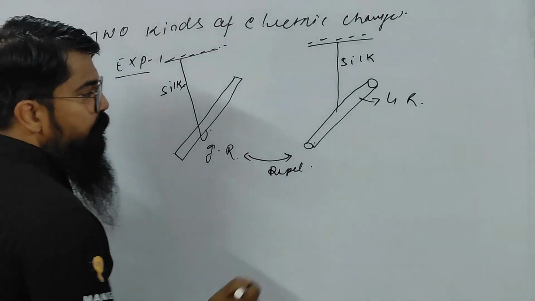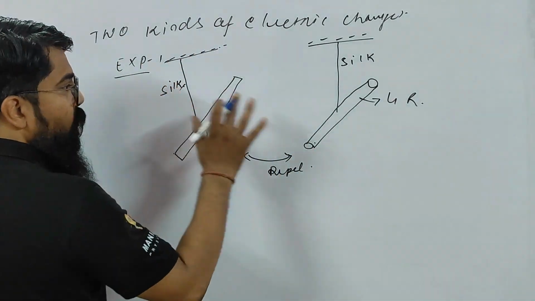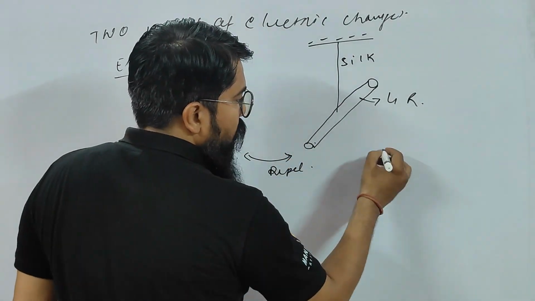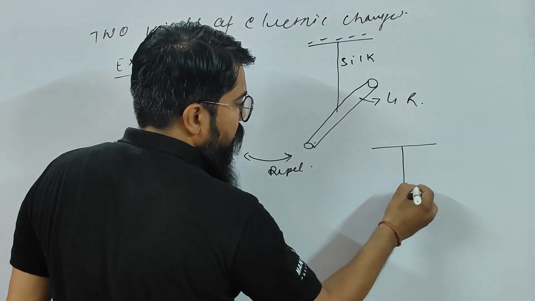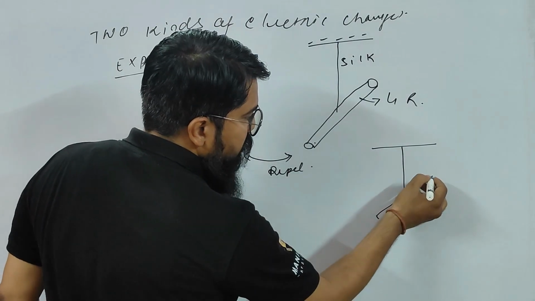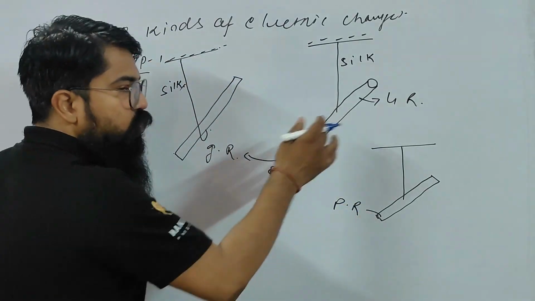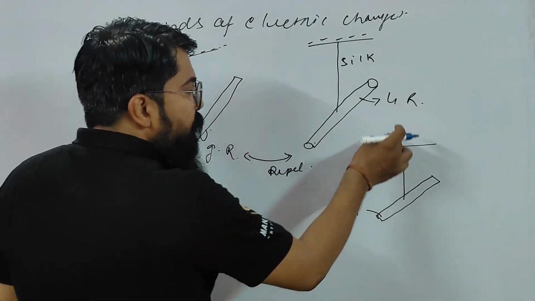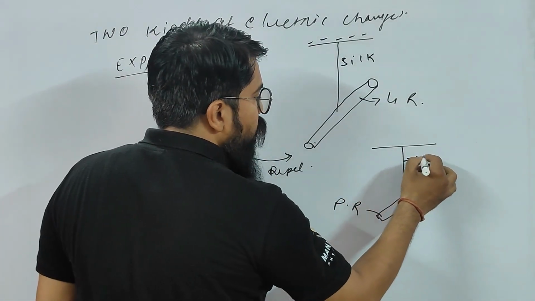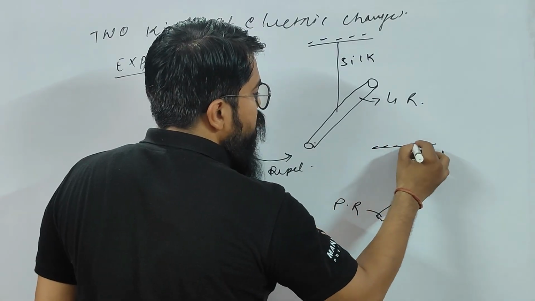Now what you do children, you take a plastic rod. Understood children? This is a plastic rod, in short I'm writing it. And the plastic rod is rubbed with wool. You know the wool, yes or no children?